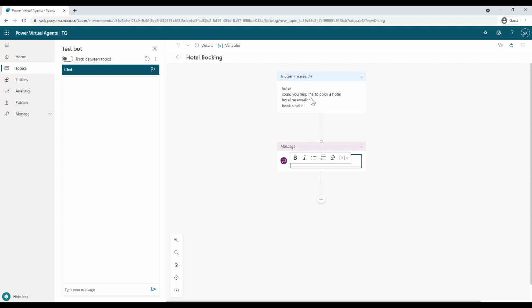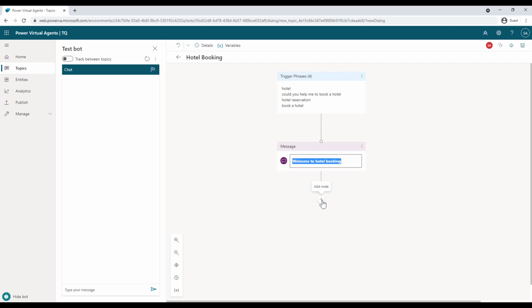Now, as we can see, the trigger phrases that we specified in the previous screen are available, and if the user specifies any of these trigger phrases, the bot will get activated, and then you can specify a message over here. Let's say you specify welcome to hotel booking. All right. And there is some kind of formatting also that you can do. For example, I can specify that it is in bold. And then as soon as the message is displayed, there are various other actions that you can perform.